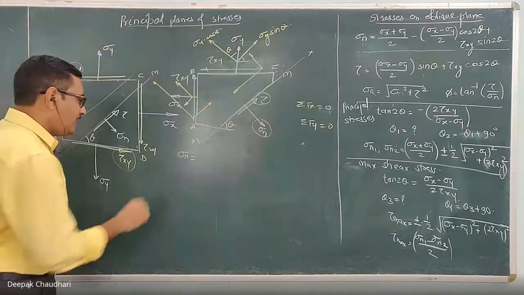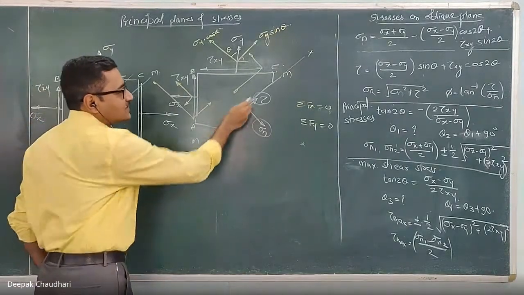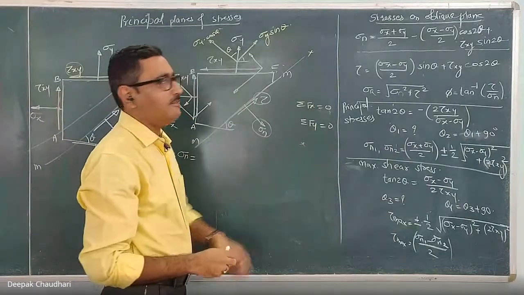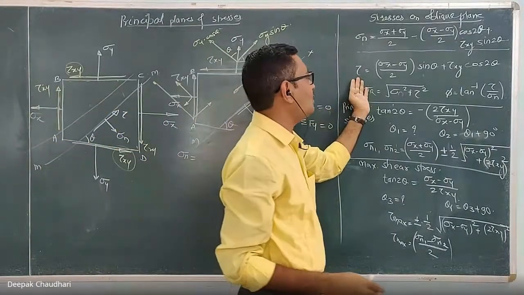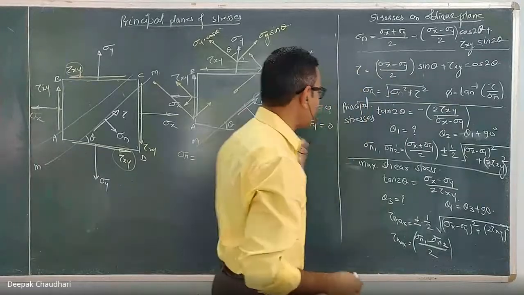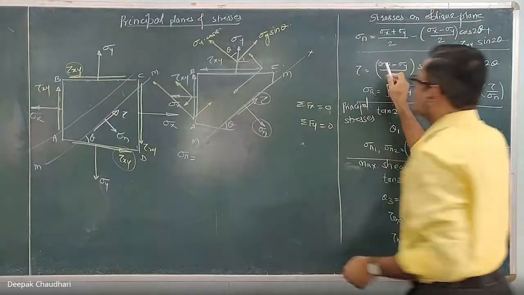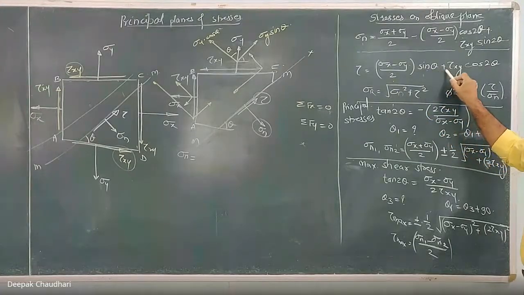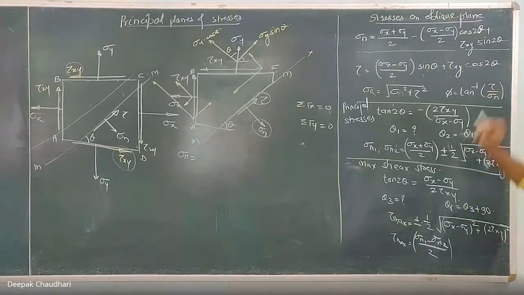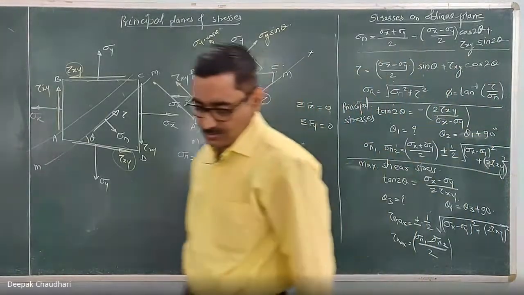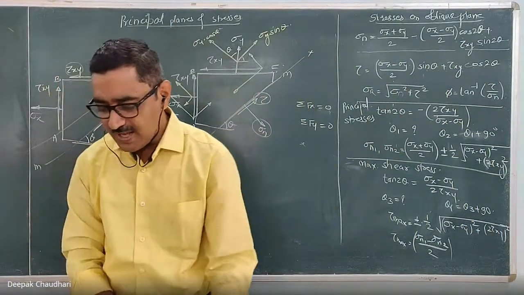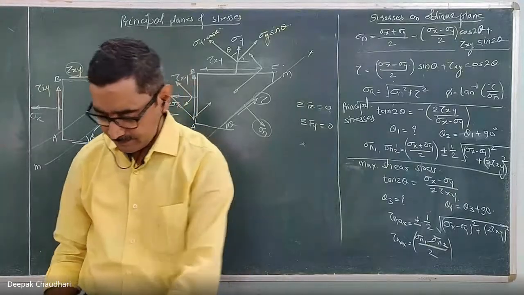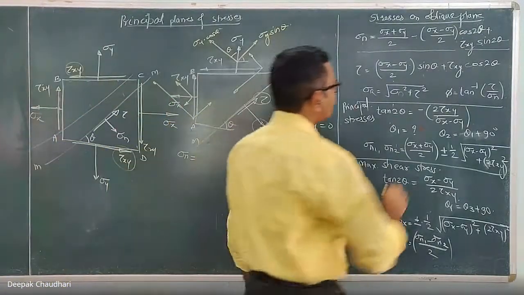Now if you apply the second condition of equilibrium, you will get the shear stress acting on an oblique plane. The shear stress acting on an oblique plane is given by (sigma x minus sigma y)/2 into sin theta plus tau xy into cos 2 theta. Just 1 minute, I made a mistake here.